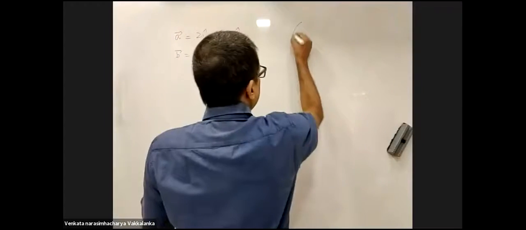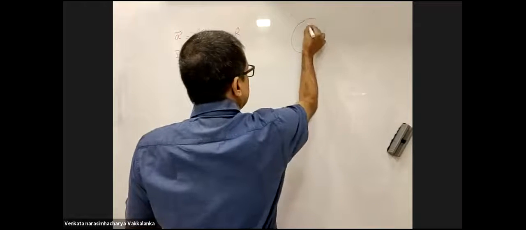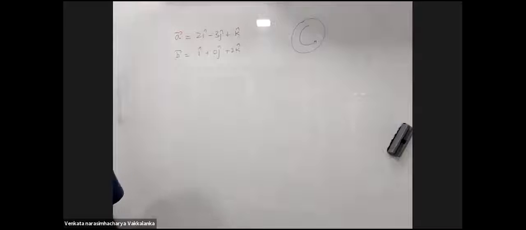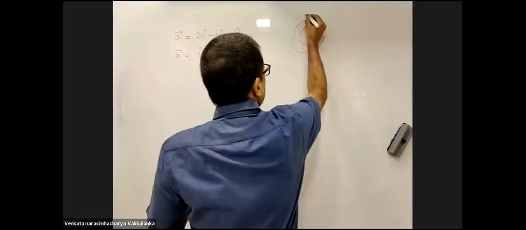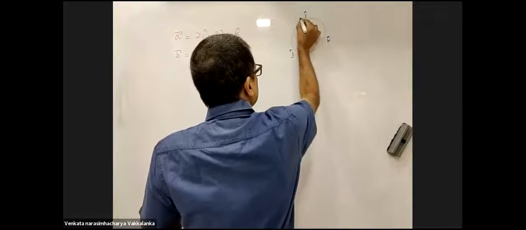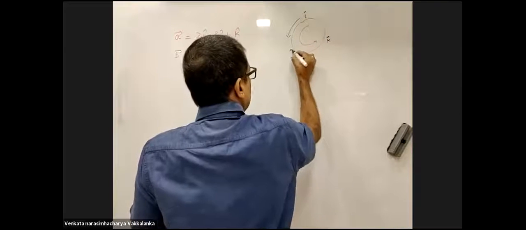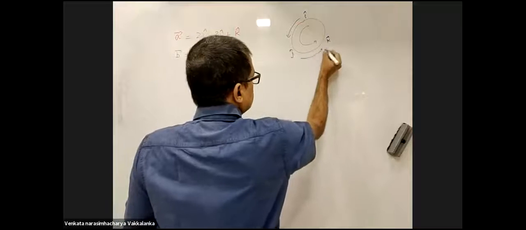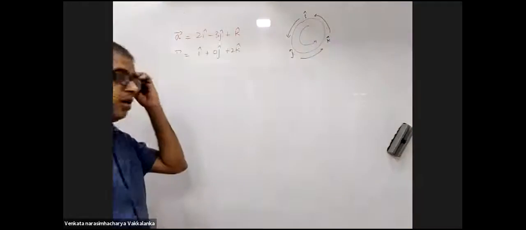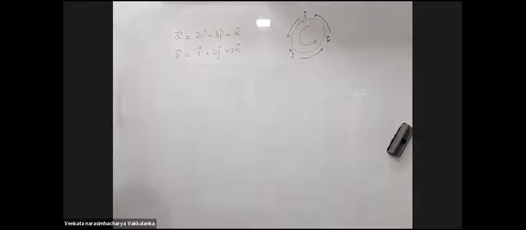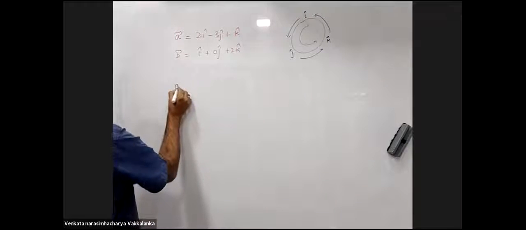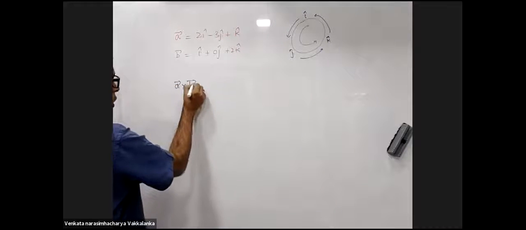Now, just to remind you of this convention again, you are going in anti-clockwise direction, right? This is i cap, this is j cap, this is k cap. i cross j will be k, j cross k will be i, k cross i will be j. You turn in clockwise direction, it will become a negative sign. Now my requirement is A cross B.